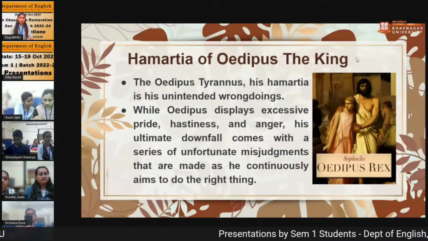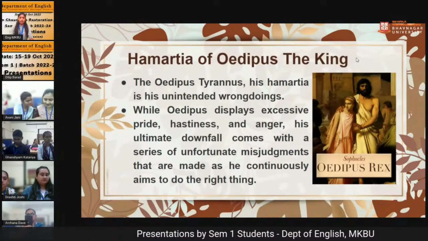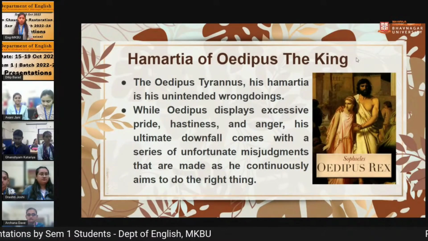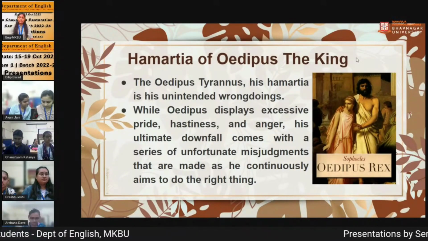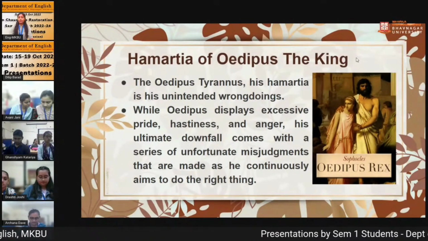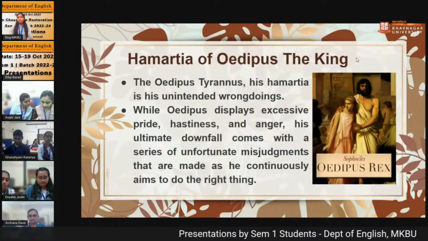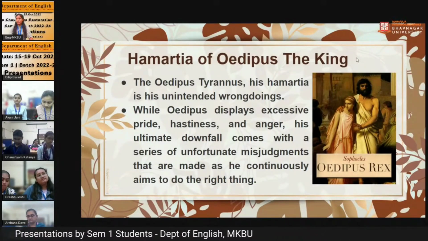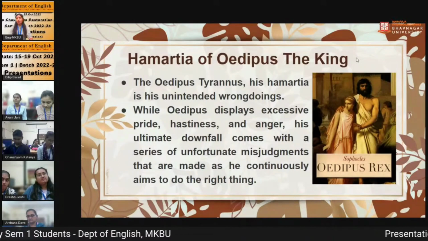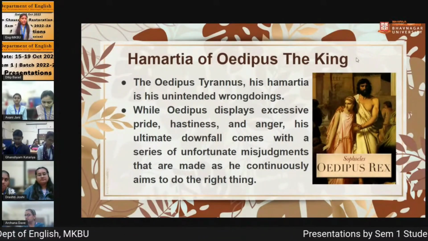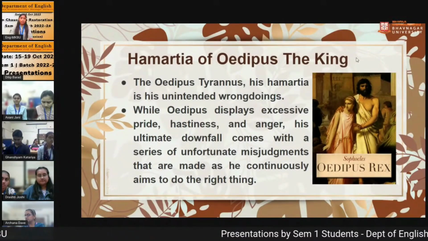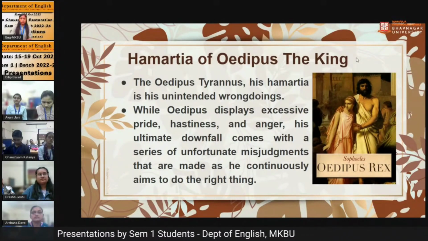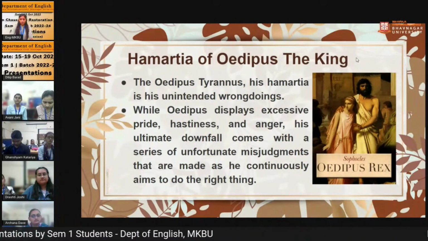His excessive pride, hastiness, and anger, his ultimate downfall come with a series of unfortunate misjudgments that are made as he continuously aimed to do the right thing. If he had not been eager to know everything, then the tragic death wouldn't have happened. Then he kills his own father and marries his own mother. That is the tragic end of his life, and this was caused by his unintended wrongdoing.